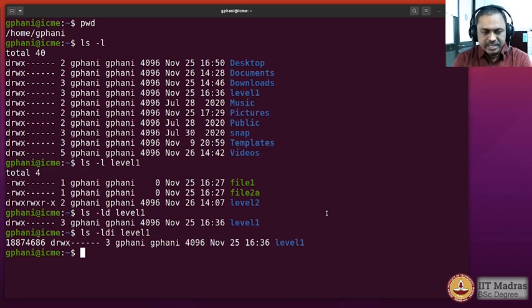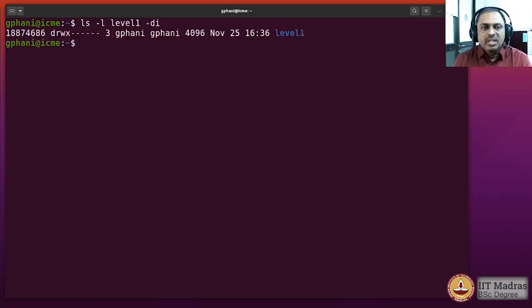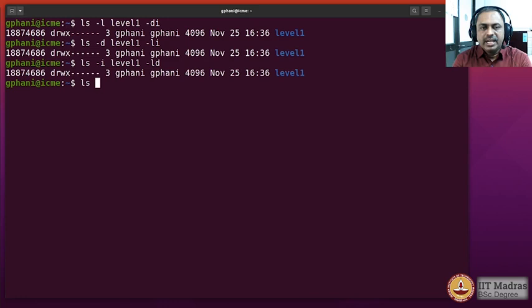So let me clear the screen. ls -l level 1 and then -di, and then I would change the sequence: ls -d level 1 -li, ls -i level 1 -ld, ls level 1 -ldi or -idl.